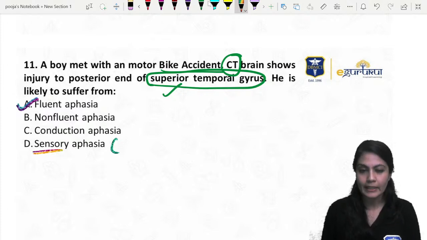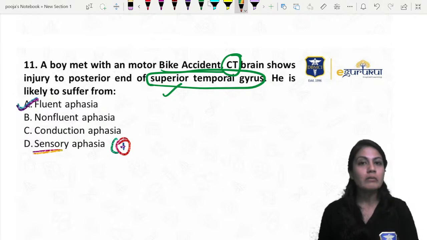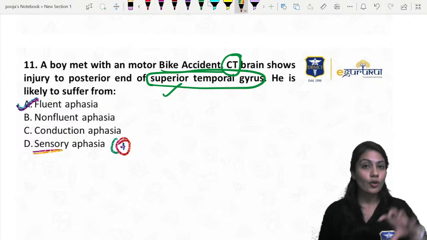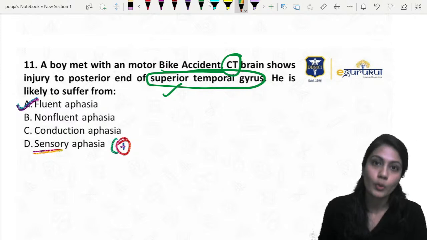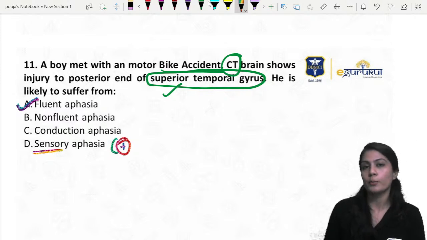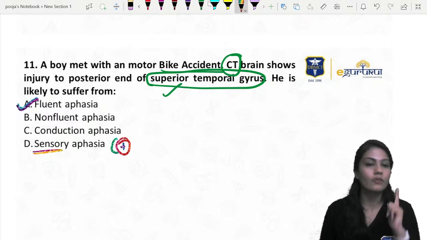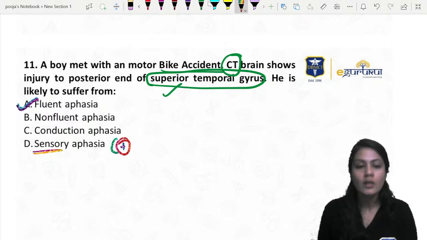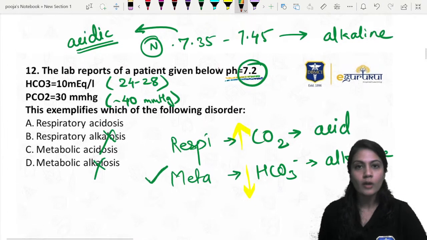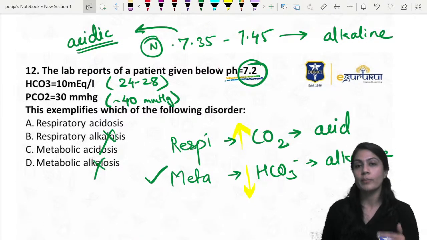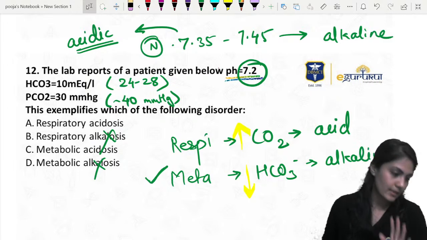So there is one addition over here of the additional regions, and if the sensation of a few areas is gone, others try to compensate with the help of plasticity. Okay, so if both things are in the options, for now just trust me that fluent aphasia will be the correct answer, because sensory aphasia can be said when other areas are gone, since they also try to compensate or are involved in this sensory aphasia.